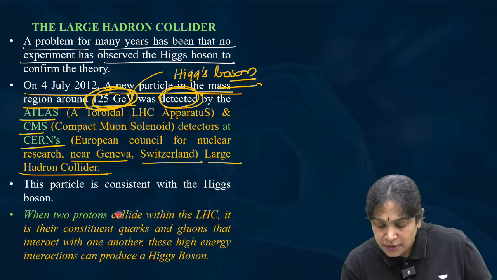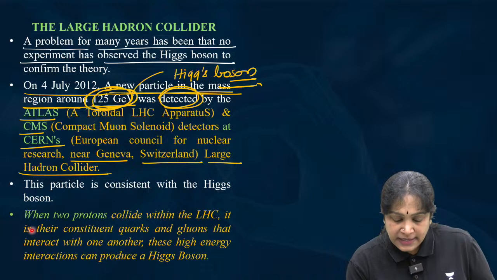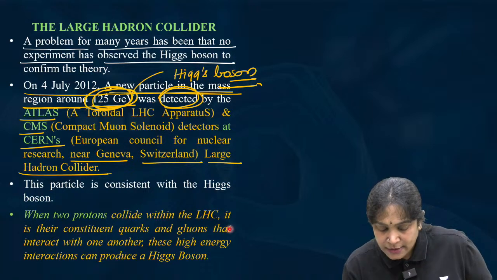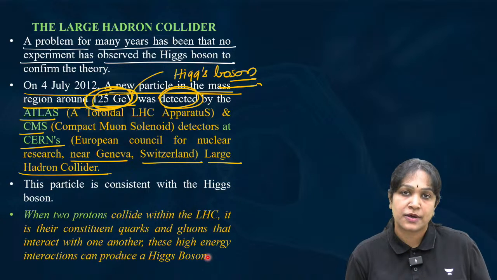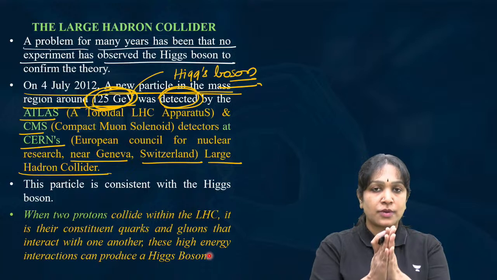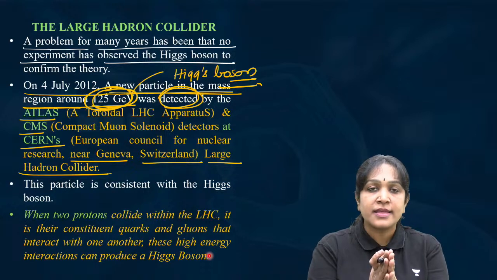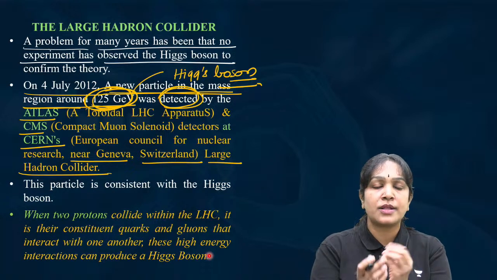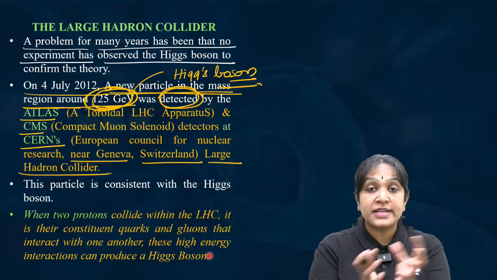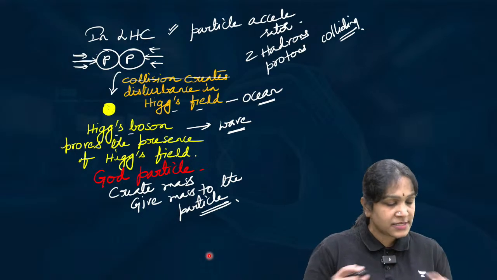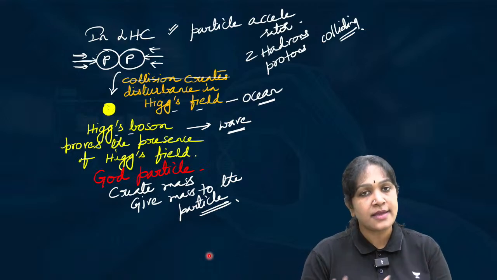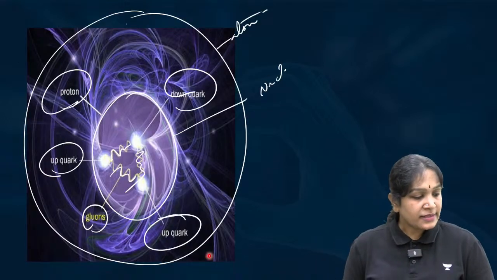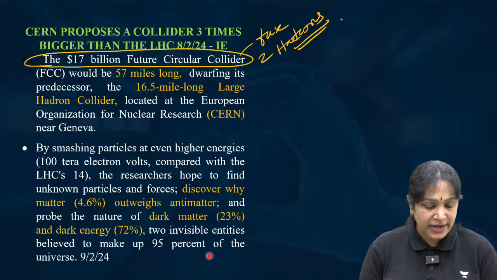When two protons collide in the LHC, it is their constituent quarks and gluons that interact with one another. These high energy interactions can produce the Higgs boson. When the two hadrons collide, the high energy interactions between the gluons and quarks disturb the Higgs field, and the disturbed Higgs field will generate the Higgs boson. That is about the Large Hadron Collider.